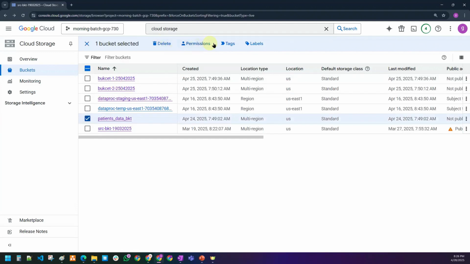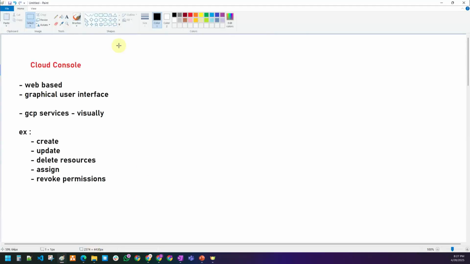I can assign a permission also. I can tag it, label it, anything I am able to do. So this is what a console is. I hope this is clear, right? Similarly, there's one more method of interacting with the GCP services.